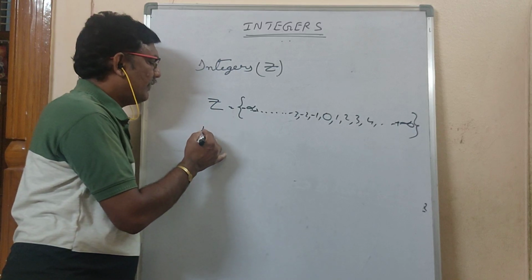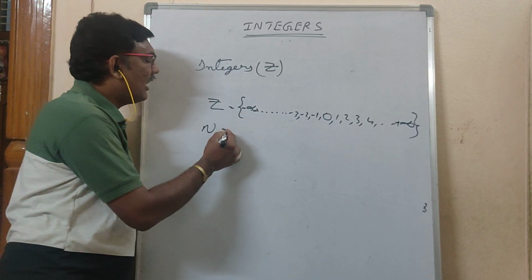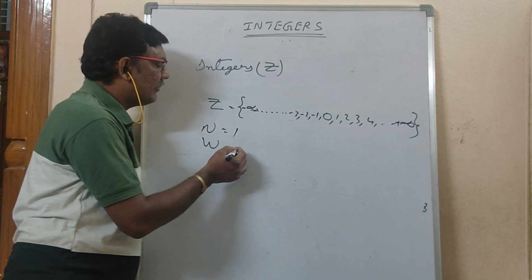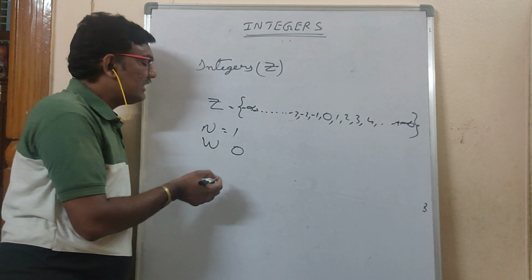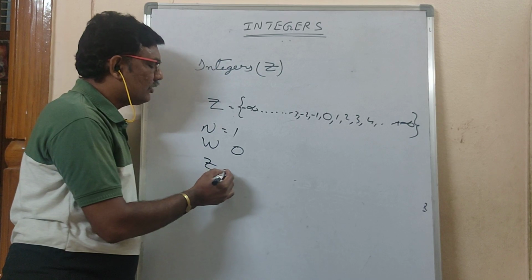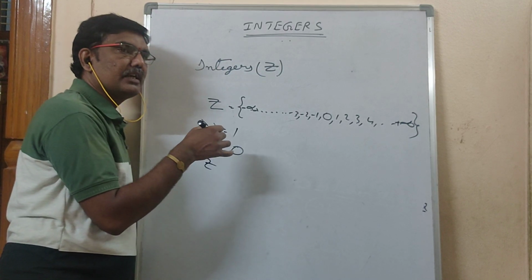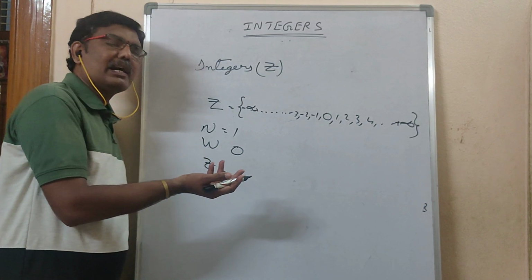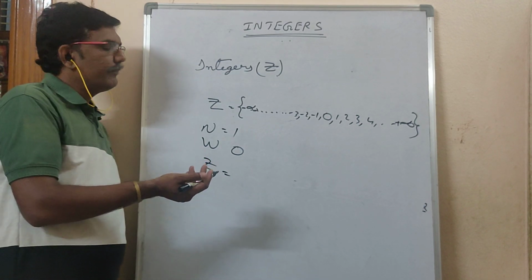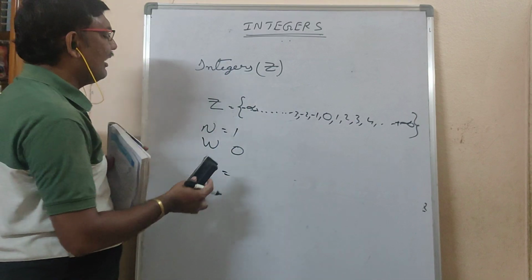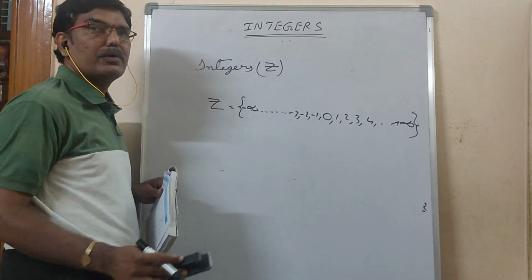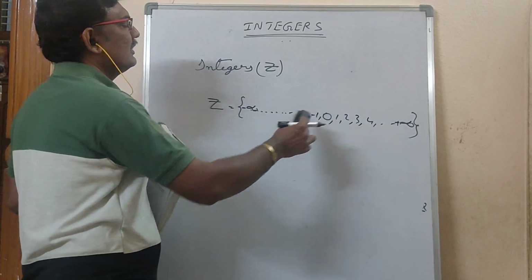But for natural numbers the starting number is 1. For whole numbers, what is the starting number? 0. What is the starting number for integers? You should not say it starts with 0, or 1, or minus 1. We can't say a starting number. So integers have two limits: the starting number we don't know, and the last number we don't know.